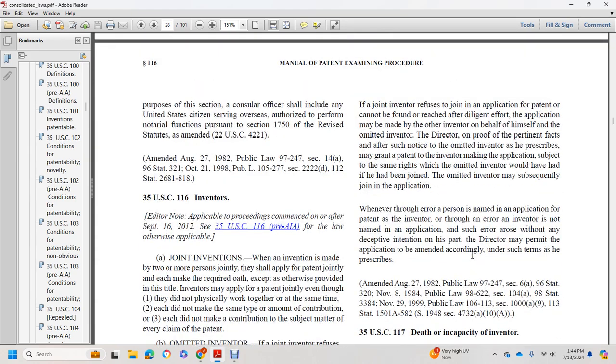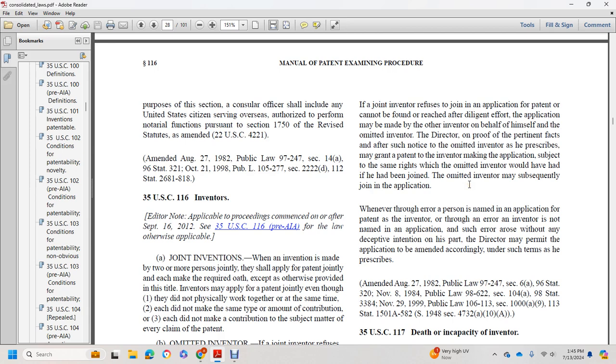If a joint inventor refuses to join in the application for a patent, or cannot be found or reached after diligent effort, the application may be made by the other inventor on behalf of himself and the omitted inventor. The Director, on proof of the pertinent facts and after such notice to the omitted inventor as prescribed, may grant a patent to the inventor making the application, subject to the same rights of the omitted inventor as if he had joined.